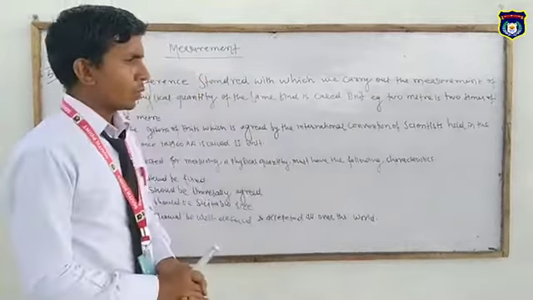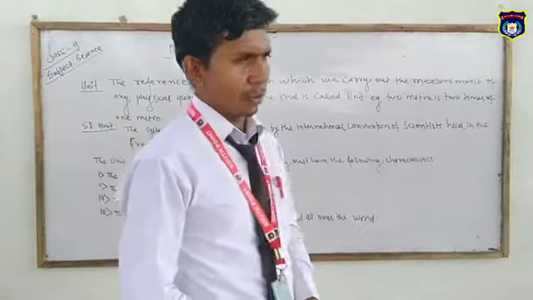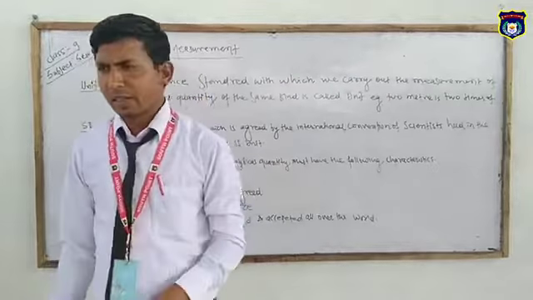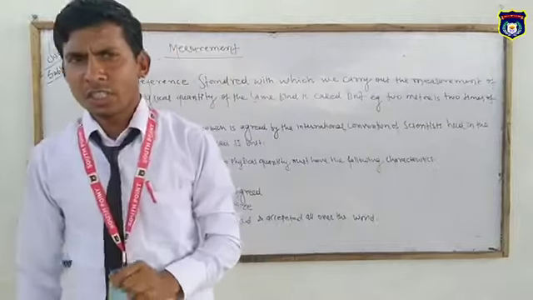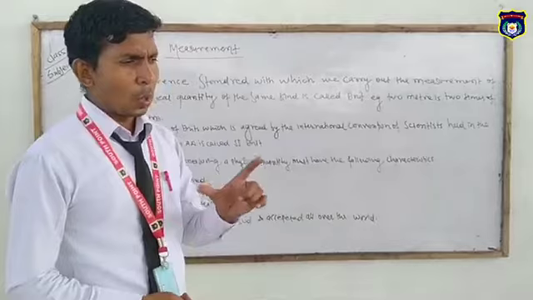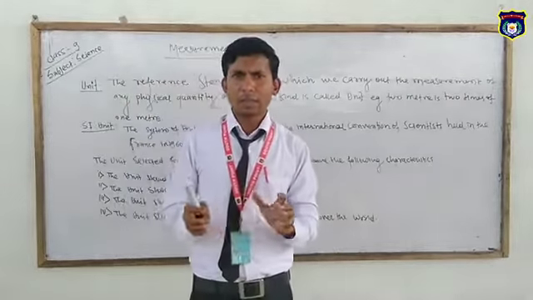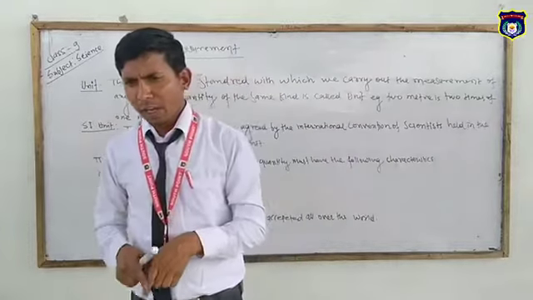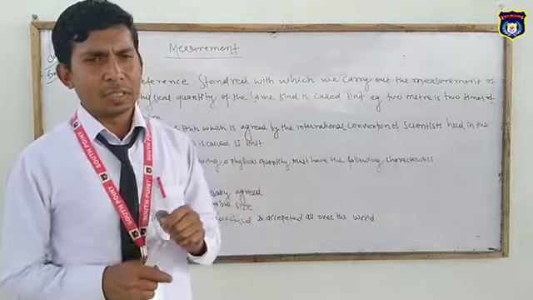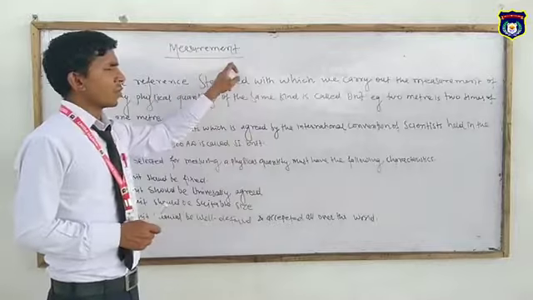When we go to markets, we have to buy various types of objects, like cloth. When we buy a cloth without a measurement, it may be smaller in size or bigger in size, and that is not perfect for us. So at that time we need an accurate amount of measurement, and for that we need a standard quantity, and that standard quantity teaches us the measurement.